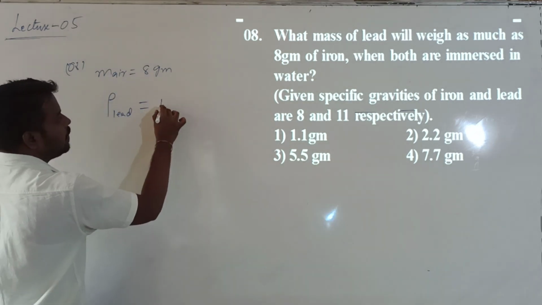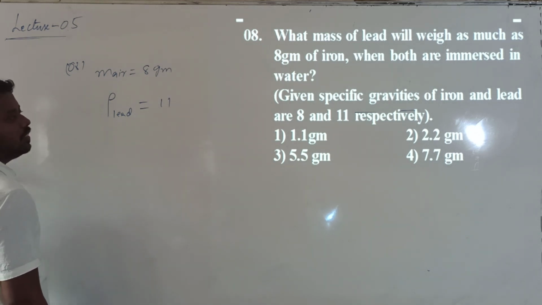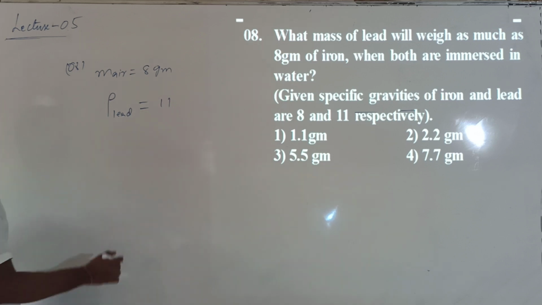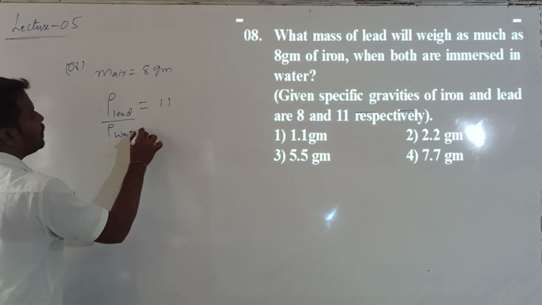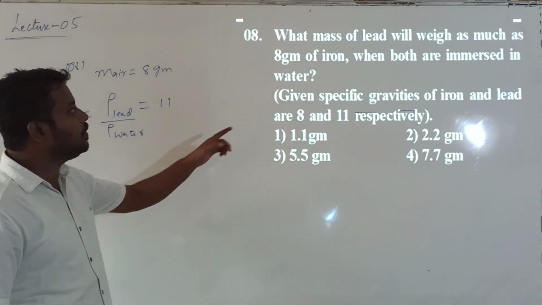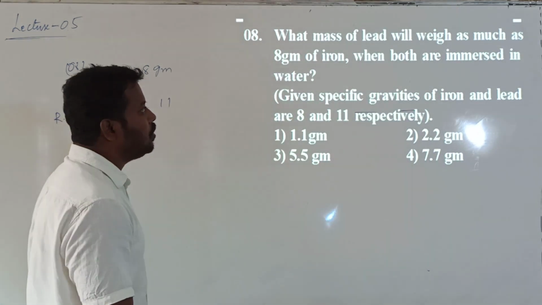The density of lead will be given as 11. Density of the iron is also given, that is specific gravity or relative density. This is for relative density: rho lead divided by rho water. This is nothing but a relative density or specific gravity. Correct? Specific gravities of iron and lead are given as 8 and 11 respectively.